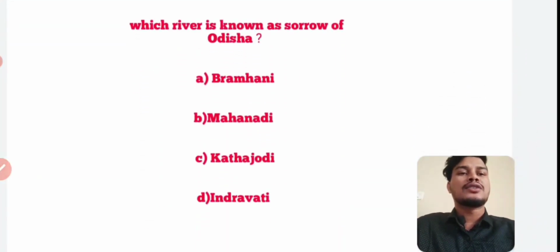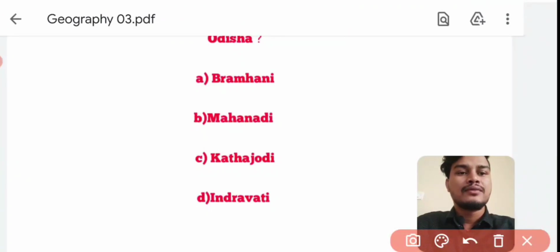Next question. Which river is known as Sorrow of Odisha? Answer is Mahanadi. Option B, Mahanadi is known as Sorrow of Odisha.